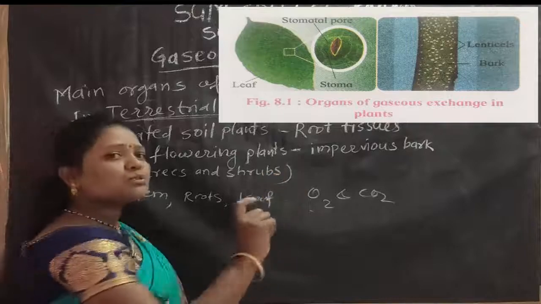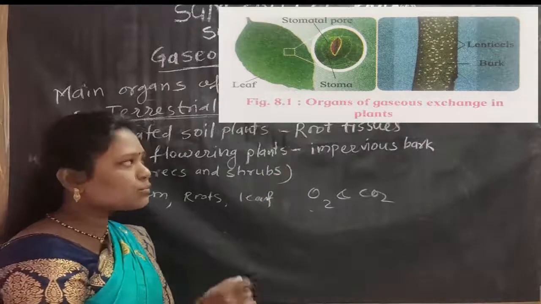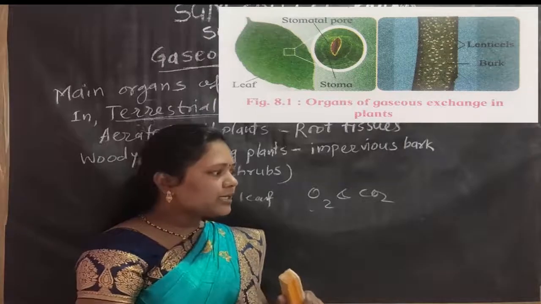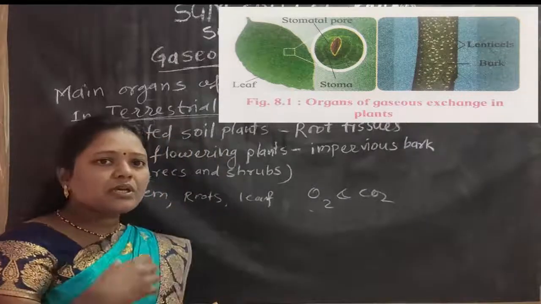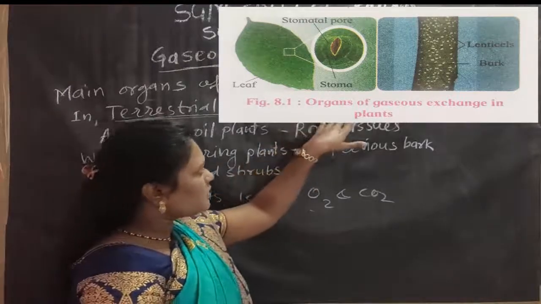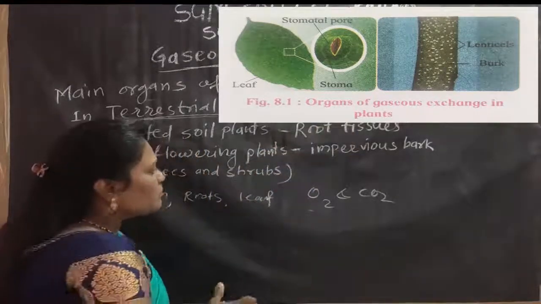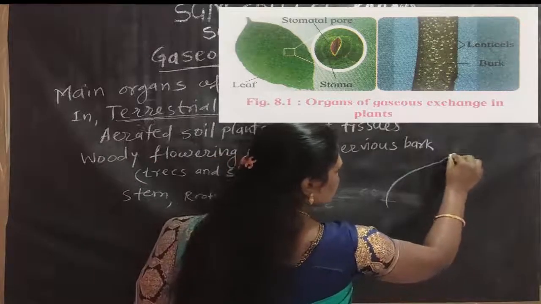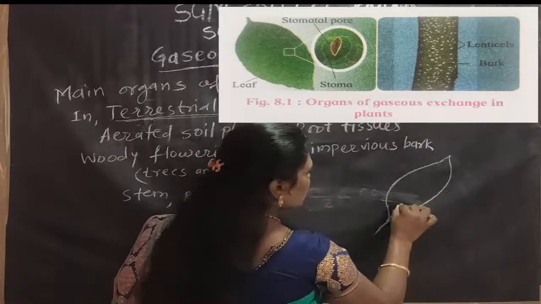Stomata means small pores, and we cannot see these small pores with our naked eyes. We observe these pores under the microscope. When we observe under a microscope, we see them on the upper and lower surface of the leaves.